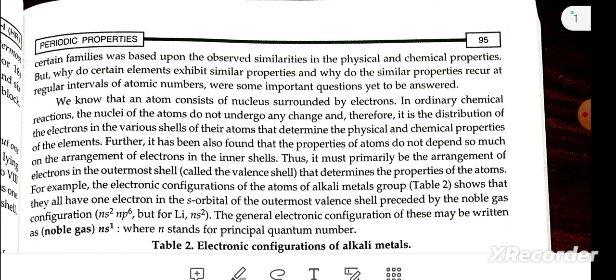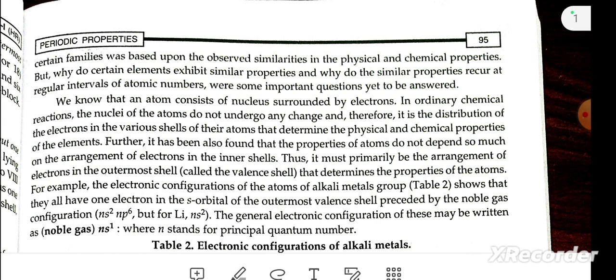We know that the atom consists of a nucleus surrounded by electrons. In ordinary chemical reactions, the nuclei of the atoms do not undergo any change, and therefore it is the distribution of electrons that matters.